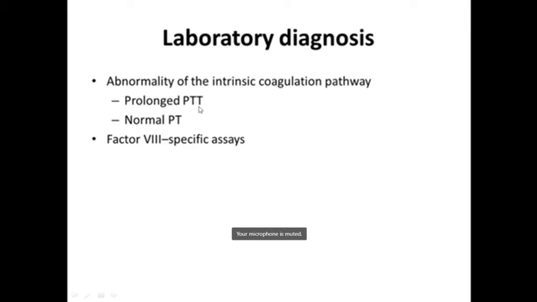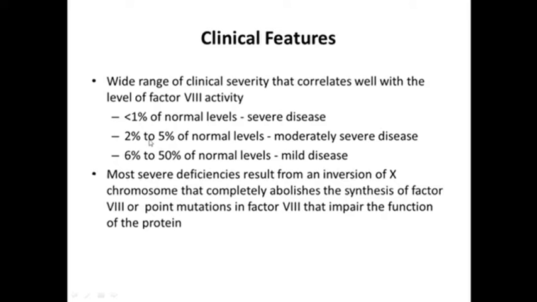And if we get a prolonged PTT, then we can do specific factor VIII assays also, which will identify the percentage or activity of factor VIII, on the basis of which we decide the clinical severity, like I told you.